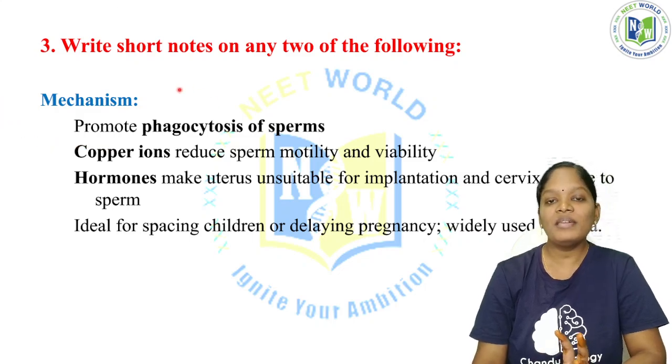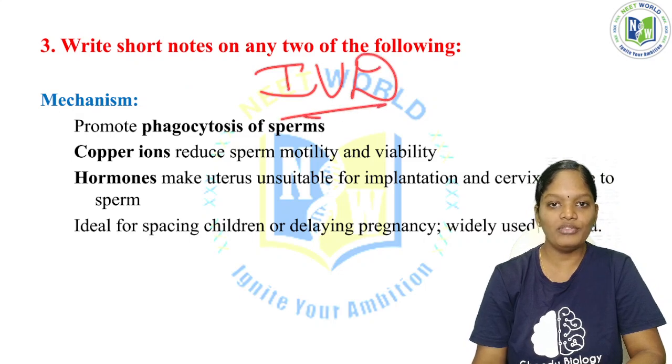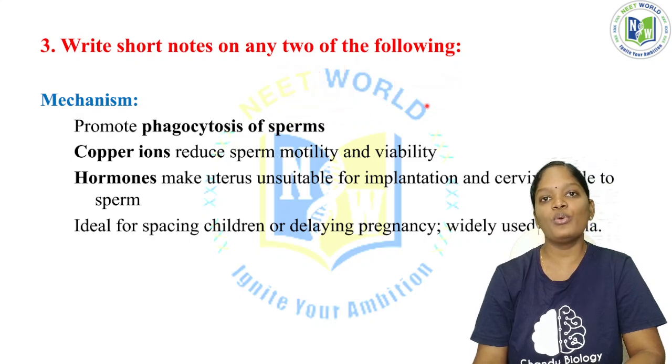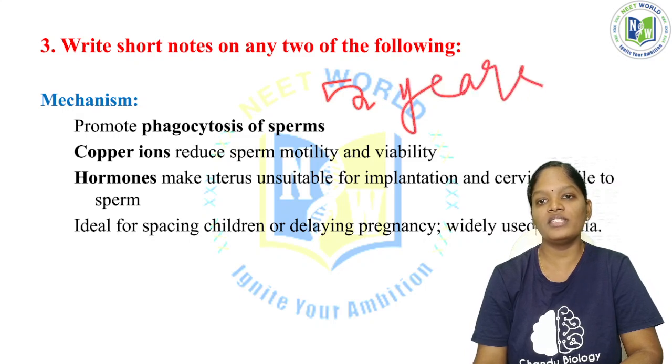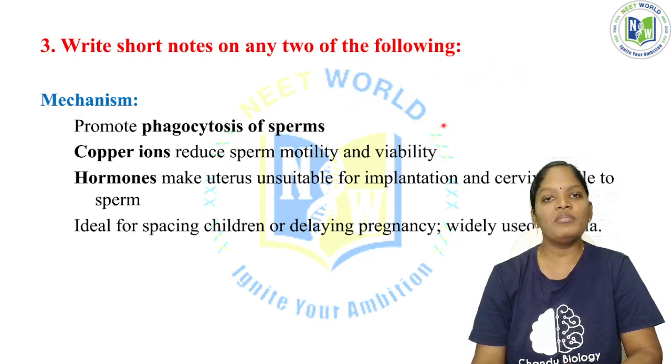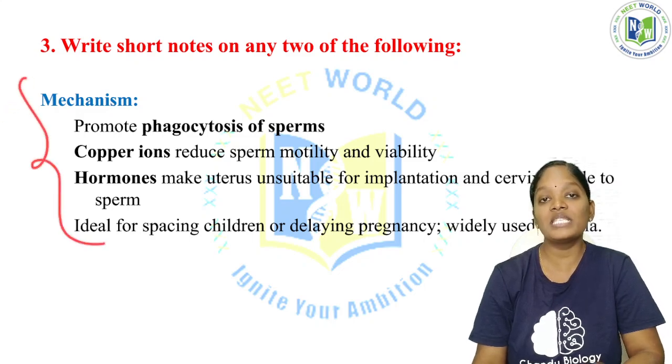Now, what is the mechanism of these IUDs? As I mentioned before, couples who opt for intrauterine devices are temporarily avoiding pregnancy. Once an IUD is inserted in the uterus, it can last around 5 years. So what is the mechanism? How does it prevent fertilization once it is inserted in the uterus?